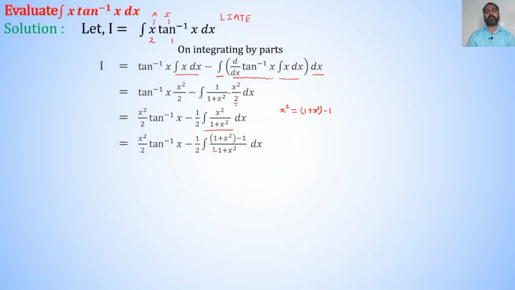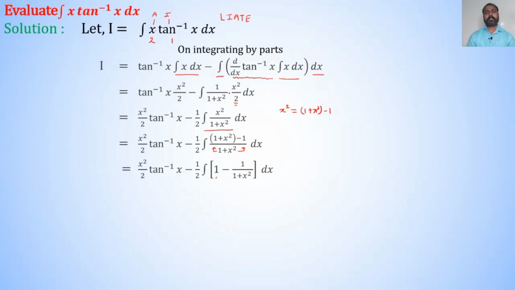Here in numerator there is subtraction, so we separate denominator. On separating denominator, I is equal to x square divided by 2 into tan inverse x minus 1 by 2 into integration of 1 plus x square divided by 1 plus x square gives 1 minus 1 divided by 1 plus x square dx.